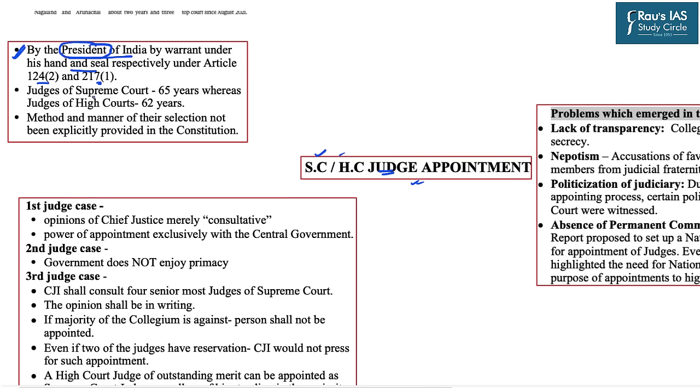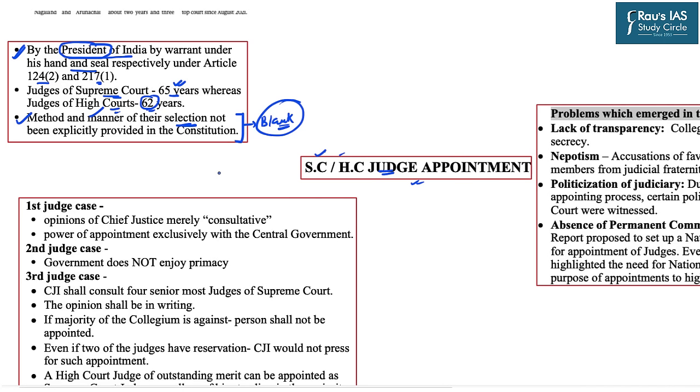The Constitution also prescribes the age limit for the High Court as well as Supreme Court judges. It says that judges of the Supreme Court shall hold office only up to the age of 65 years, and the corresponding age for the High Court judges is 62 years. But an important thing is that the Constitution does not provide for the method or manner of the selection of the High Court or Supreme Court judges. And here lies a blank or loophole, because the Constitution does not explicitly provide for the mechanism of their selection.